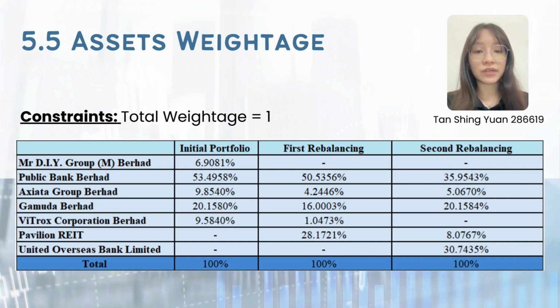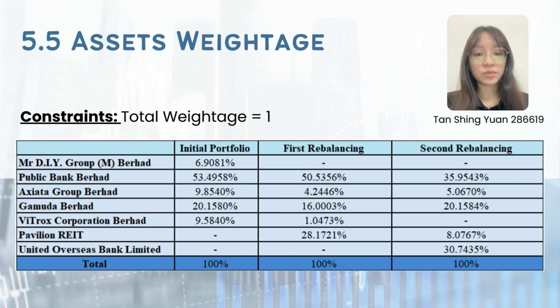Due to its excellent financial condition and prospect for future expansion, Public Bank Berhad retained its position as the largest portion of the initial portfolio and first rebalance. However, Virtual Corporation Berhad's weightage decreased significantly from roughly 10% in the initial portfolio to 1.0473% in the first rebalancing. The weightage of Axiata Group Berhad and Gamuda Berhad fell in the first rebalance due to the addition of Pavilion Real Estate Investment Trust to the portfolio.